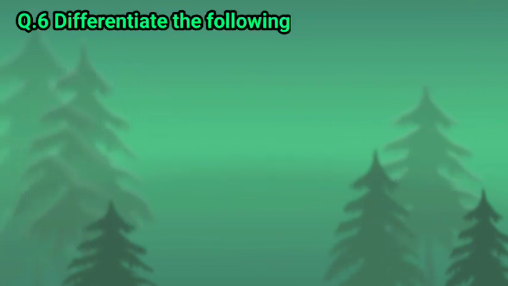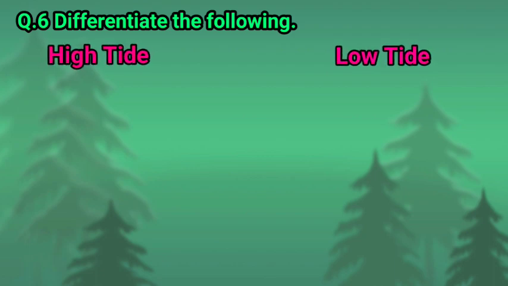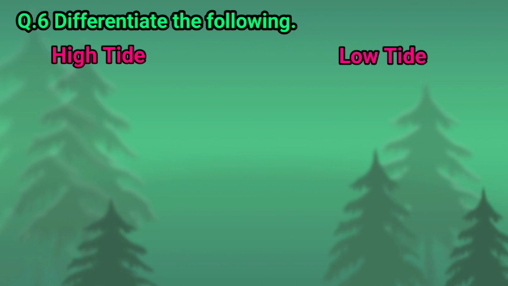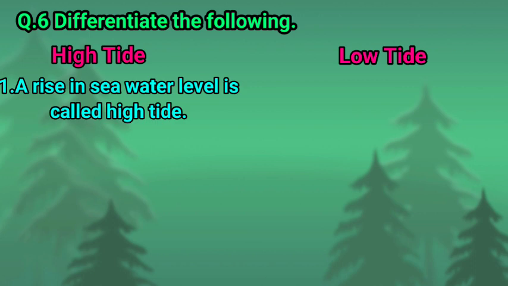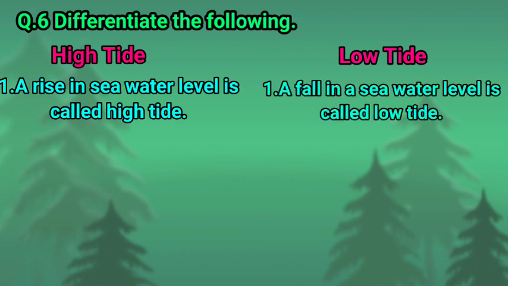Next, question number 5. Differentiate between. So children, find out the difference between the following points. The first point is high tide and low tide. Number 1, a rise in the seawater level is called high tide, whereas a fall in the seawater level is called low tide.